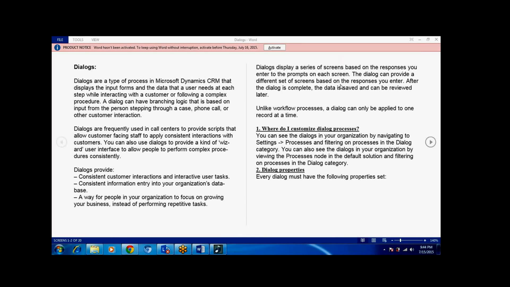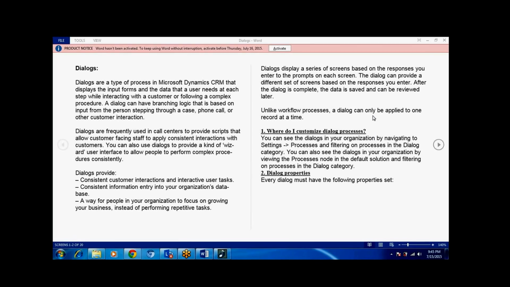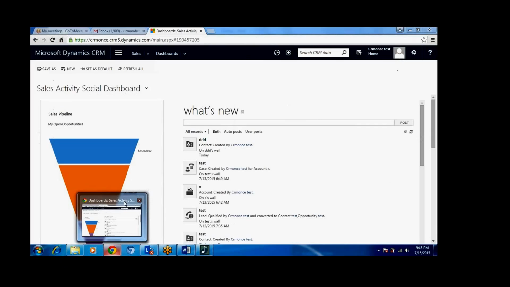After the dialogue is completed, the data is saved and can be reviewed later. Unlike a workflow process, dialogues can only be applied to one record at a time. To customize dialogues and create new ones, we have to go to Settings in the CRM system.